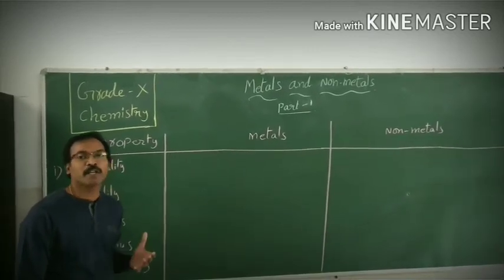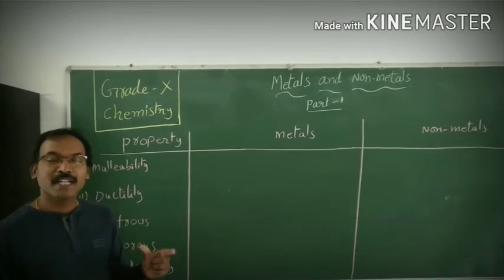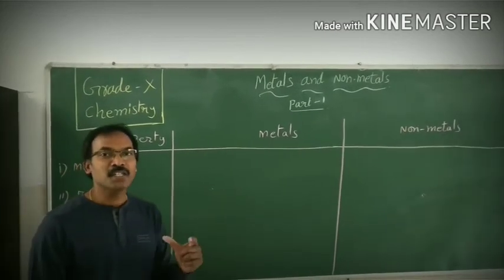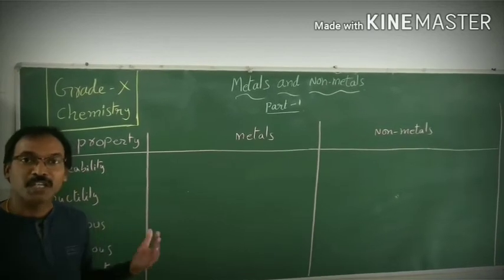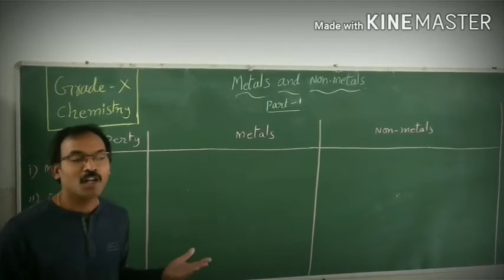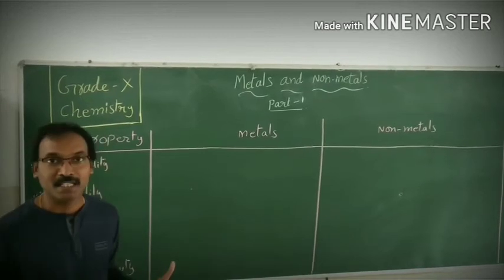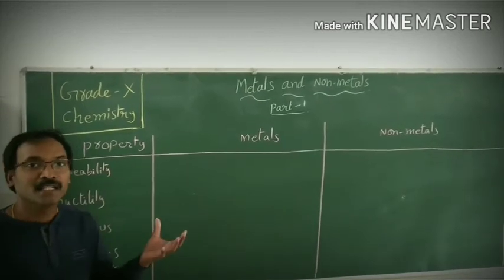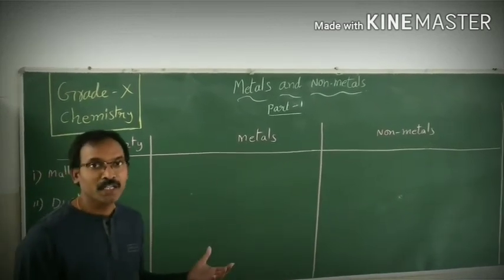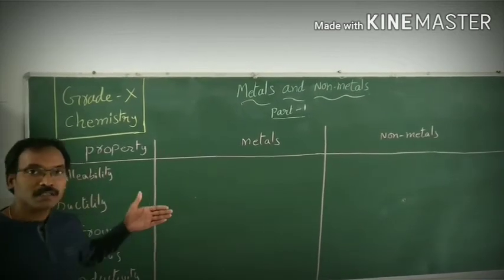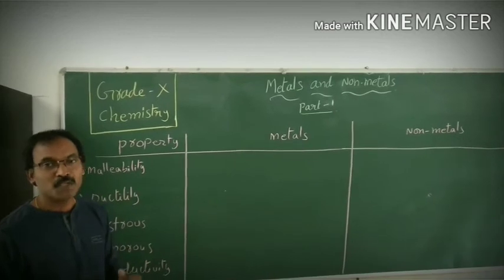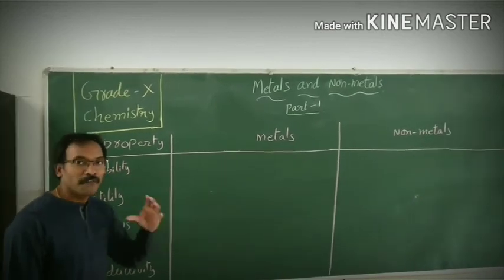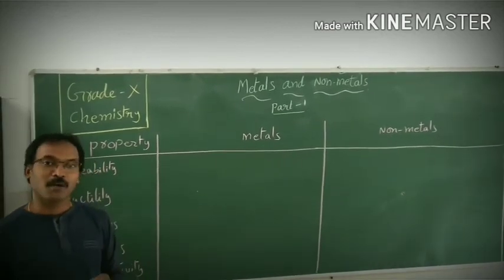So here, when we are talking about physical properties, these are properties which we can identify by seeing or observing, by a change in color or state, or which can be identified easily without any other support. Okay. So here we understand the physical properties of the metals as well as the non-metals. Before going to understand those, a few keywords we have to understand.